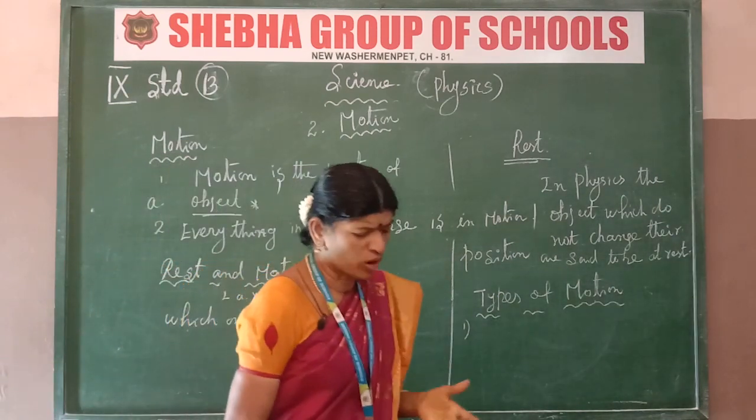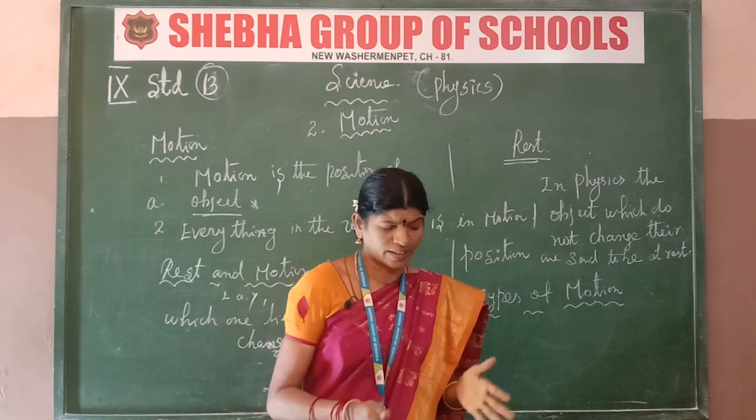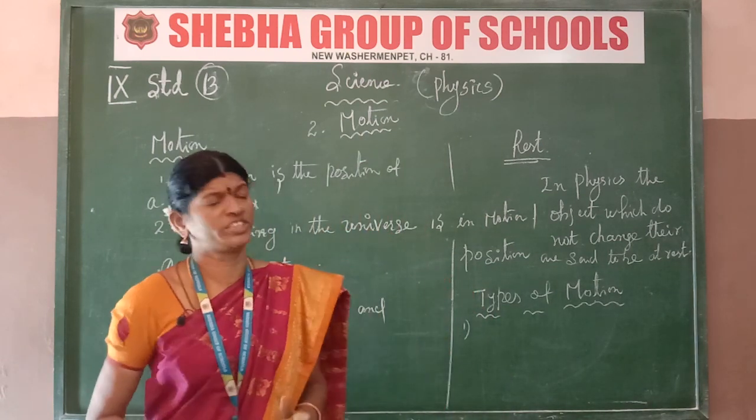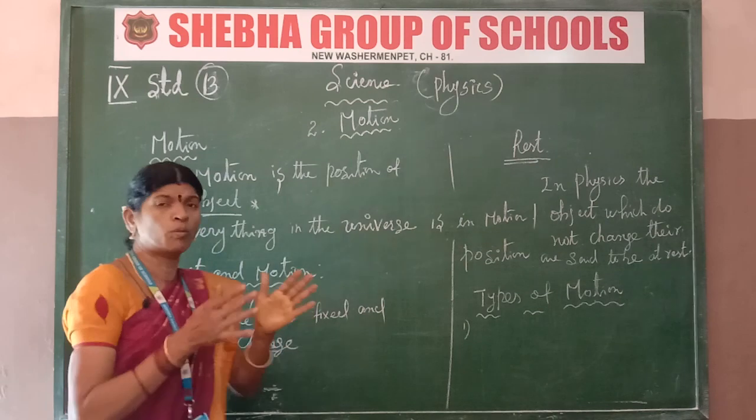Which objects remain in a fixed position and which have moved position?